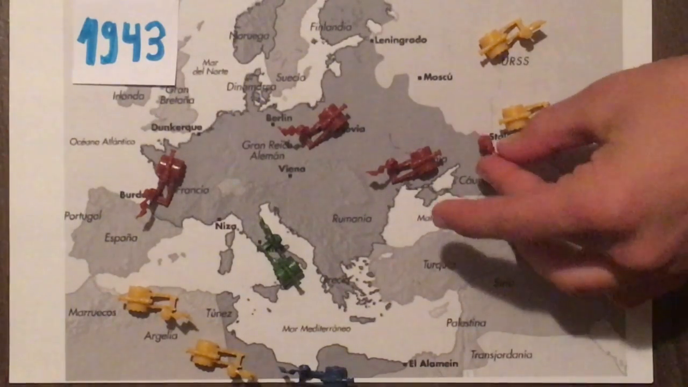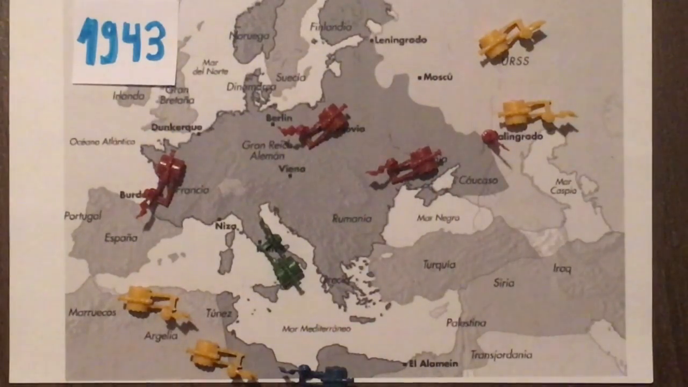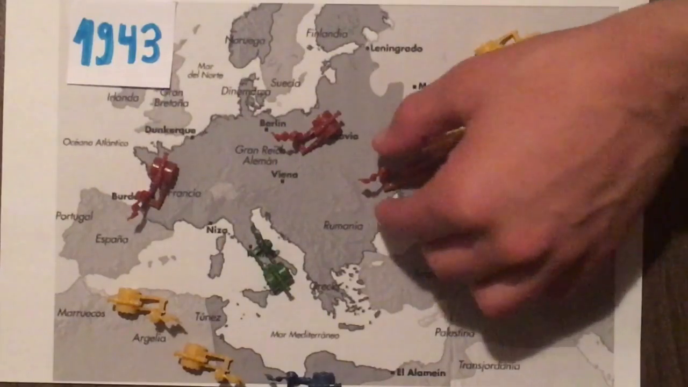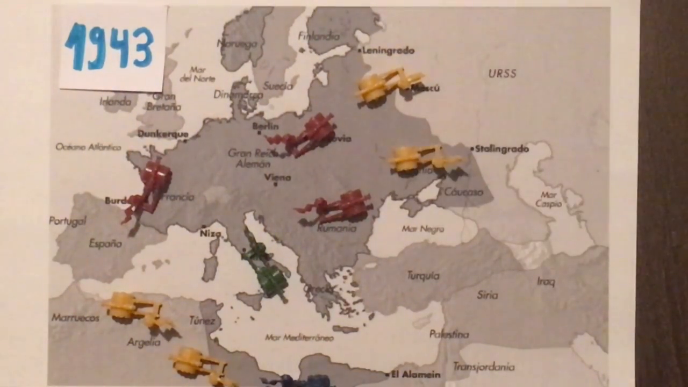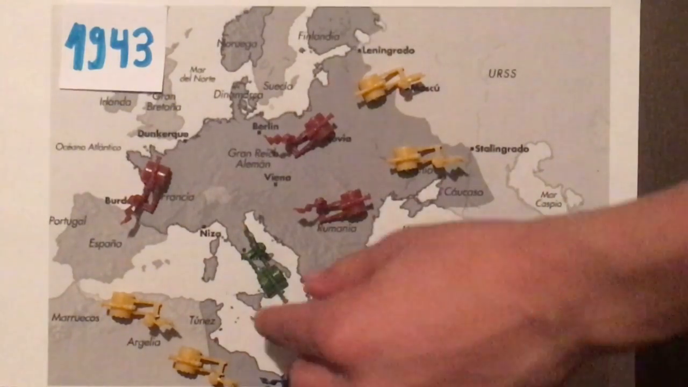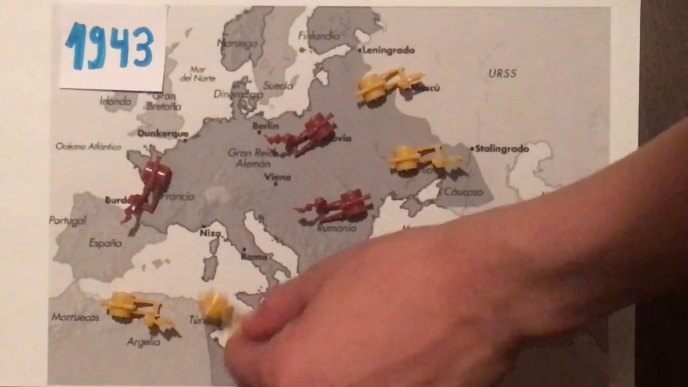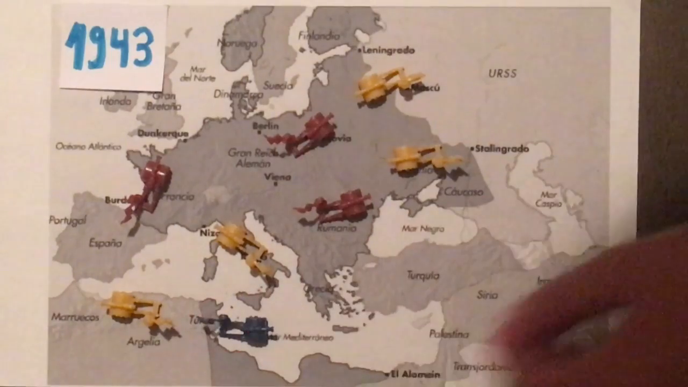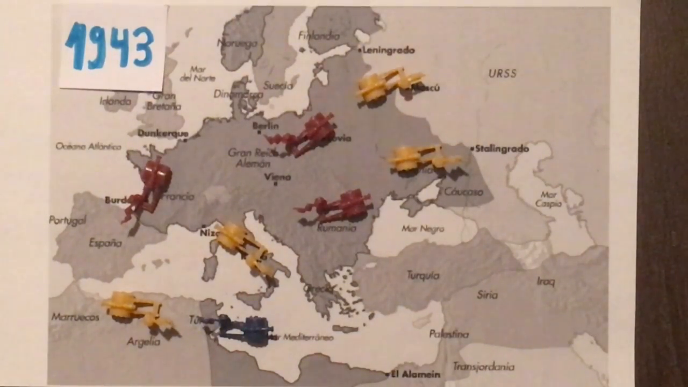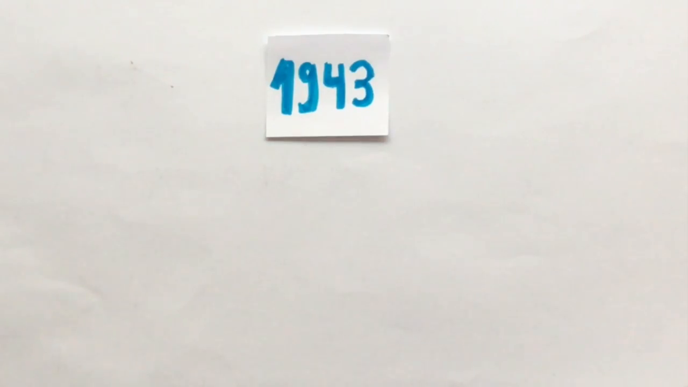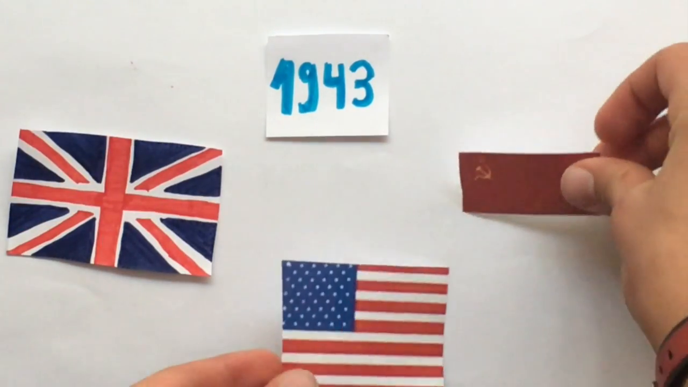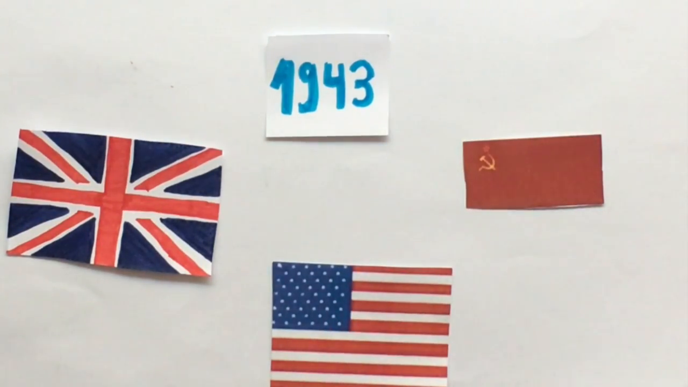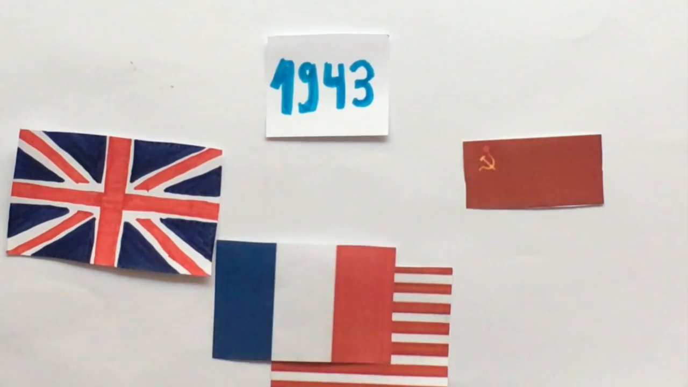Battle of Stalingrad, 1943. Germans occupied Stalingrad, but the Soviet army counter-attacked, so they began to retreat from the USSR. Allied troops landed in Italy and invaded most of the Italian peninsula. Conference of Tehran in 1943. Great Britain, the United States, and the USSR agreed to open a new front in France, with the aim of liberating Western Europe.